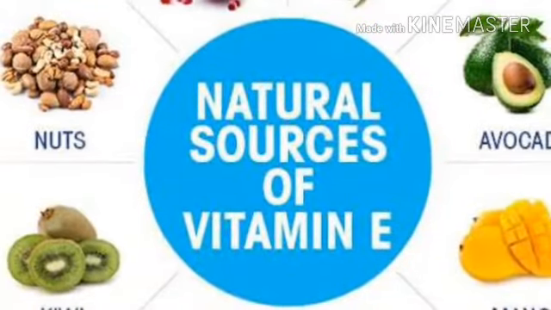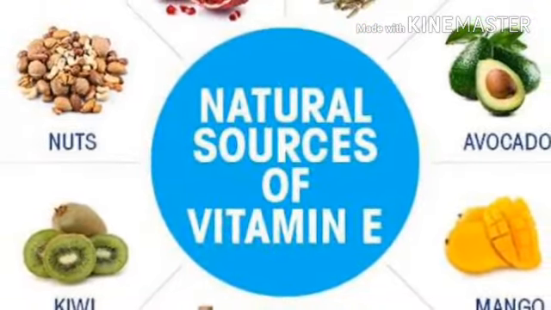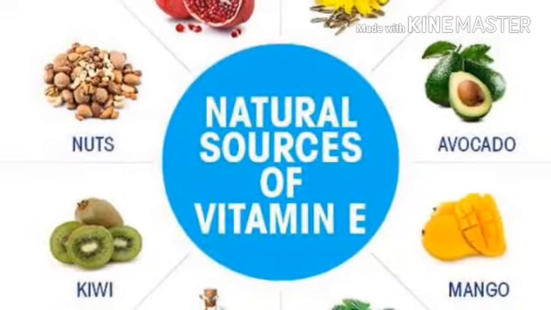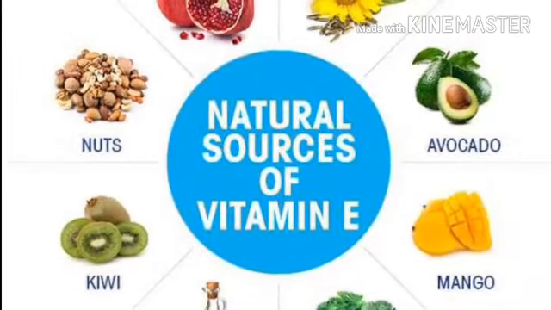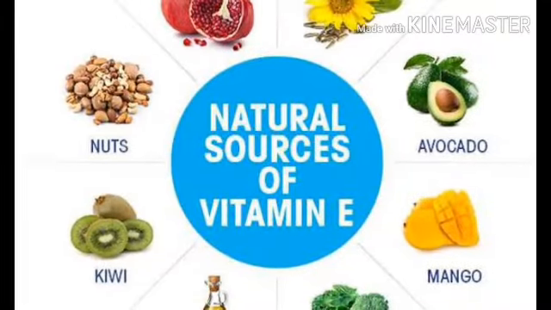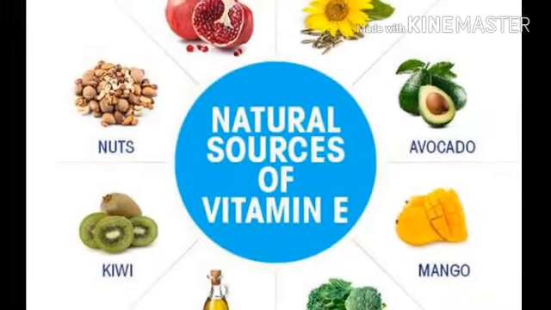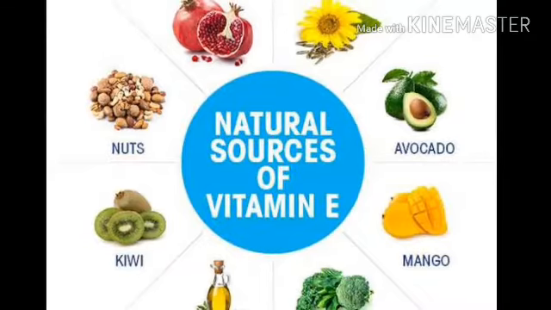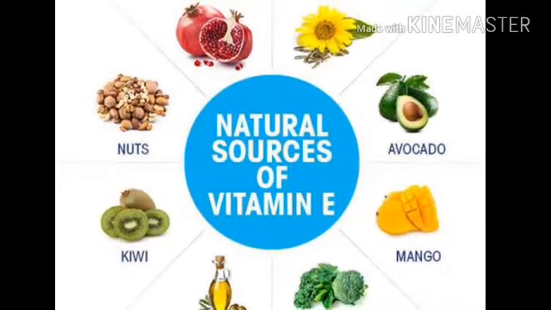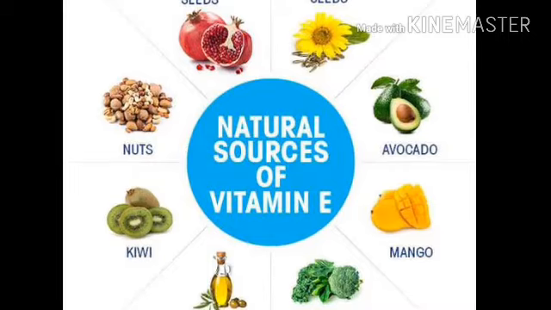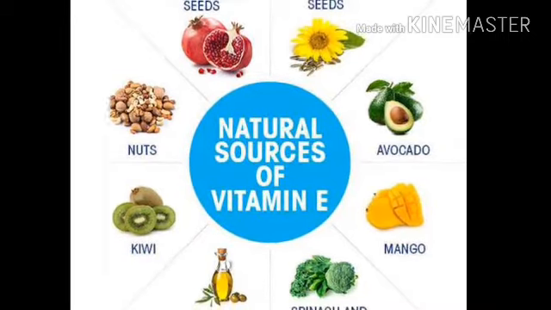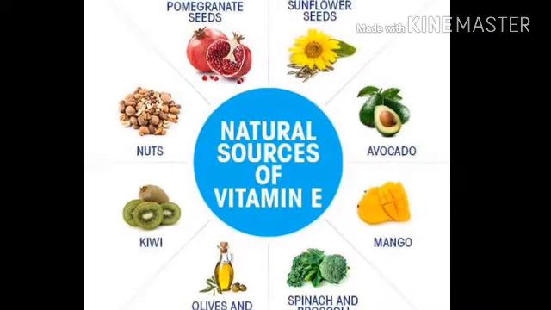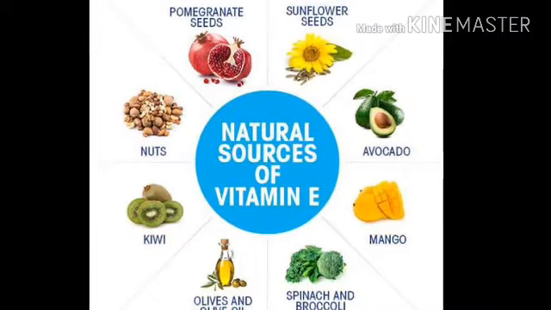in developing our muscle strength, fairness, and skin problems will be removed by vitamin E. And the food sources here you are able to see: kiwi, mango, avocado and nuts, pomegranate, sunflower seeds and olive oil and as well as cabbage. They are very rich in vitamin E. And I think you have seen the advertisement, vitamin E is very essential for the long hair and fairness of the face. So vitamin E is very important for maintaining our body glow, right?